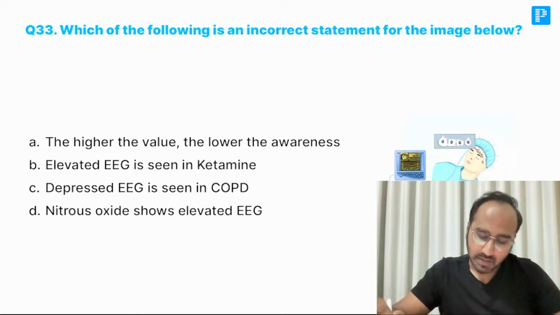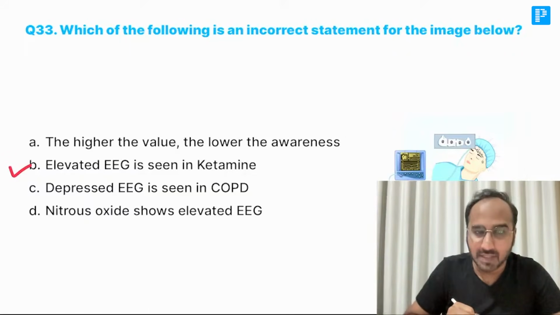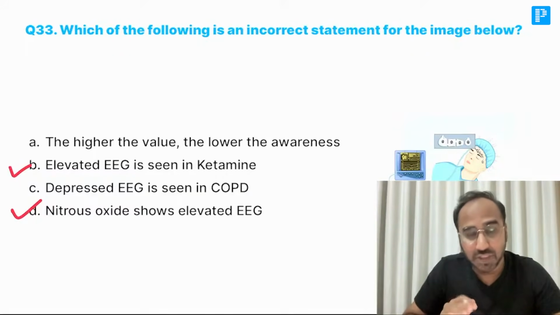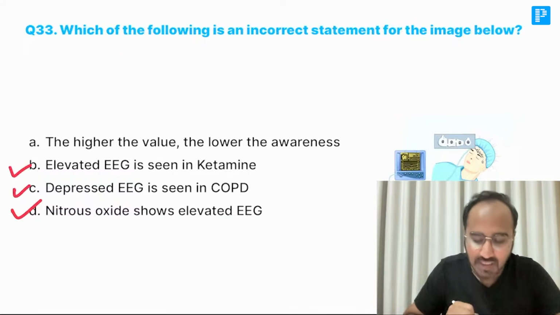Next, what is the options? First, elevated EEG seen with ketamine. Yes, with ketamine and with nitrous, you will see elevated EEGs. Whenever the patient is having COPD, carbon dioxide rises and the patient might be having hypoxemia. You will see a depressed EEG activity.